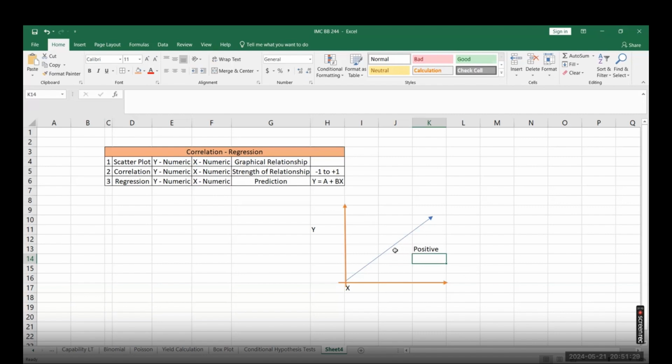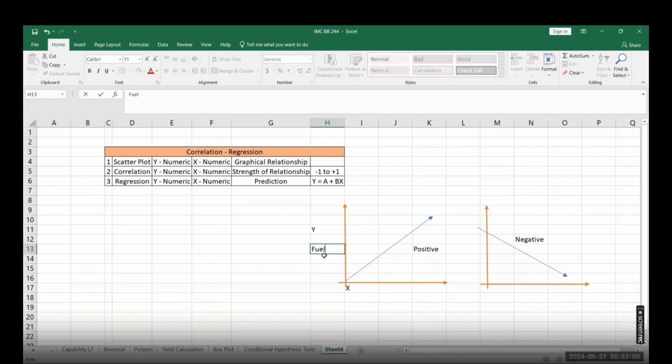Or in case your x variable is increasing and your y variable starts decreasing, then this relationship is called a negative relationship. So suppose, how much is the fuel consumption here?